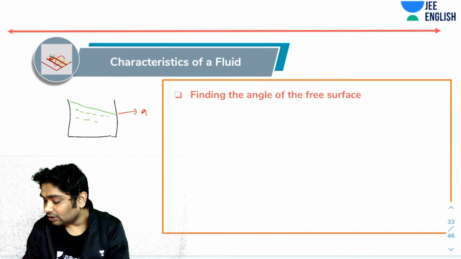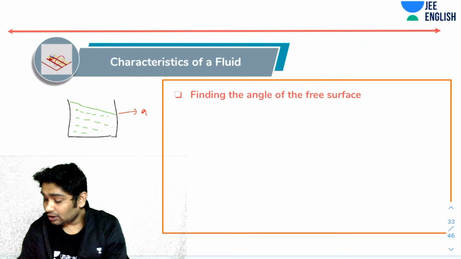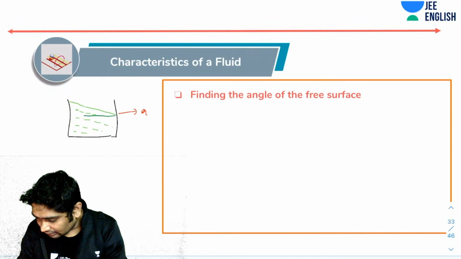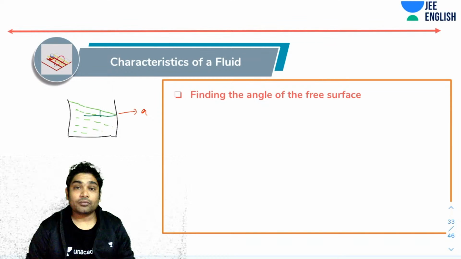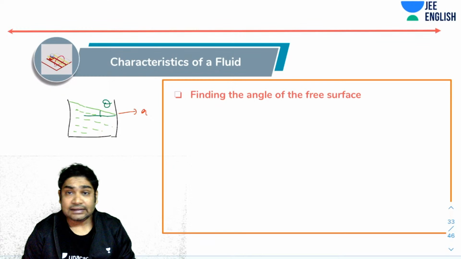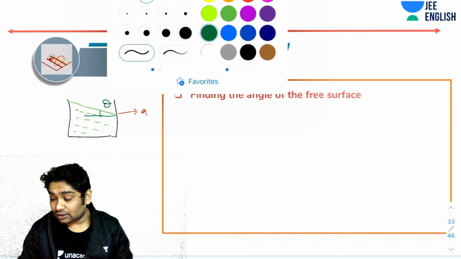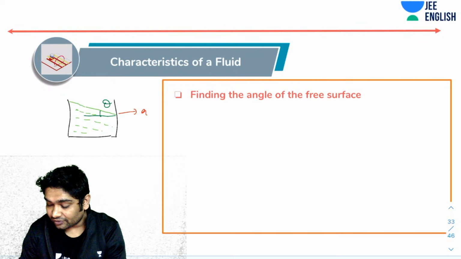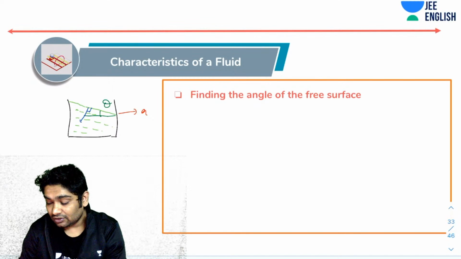This is how the liquid has become, and let us also say that this is the angle theta. So how can I find the angle theta? I know that this surface would be perpendicular to G effective. I can find G effective. The surface becomes perpendicular to G effective.